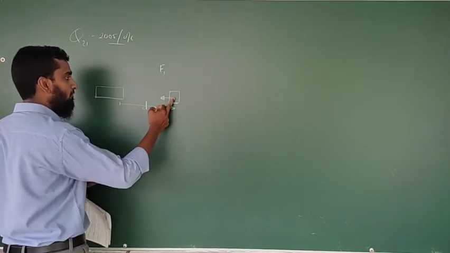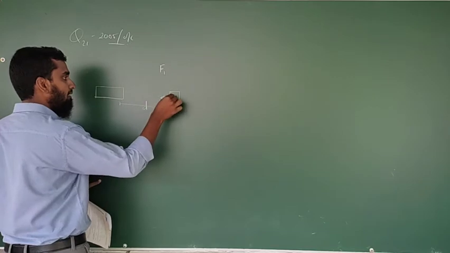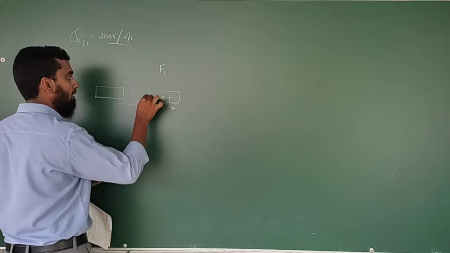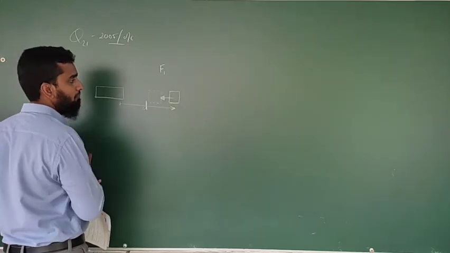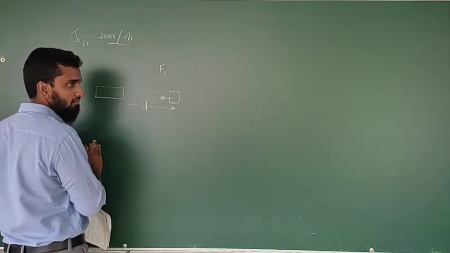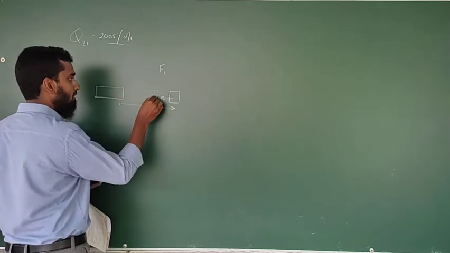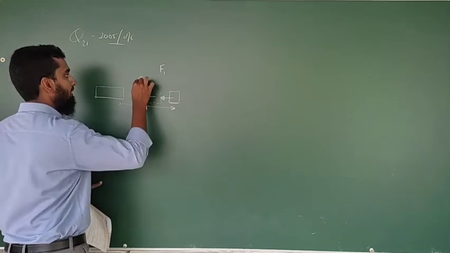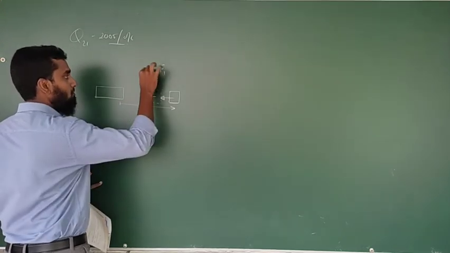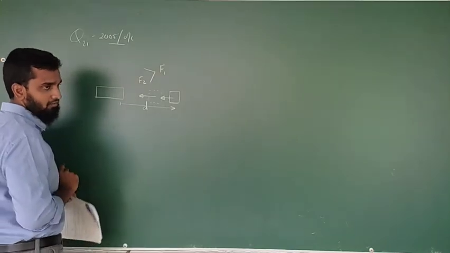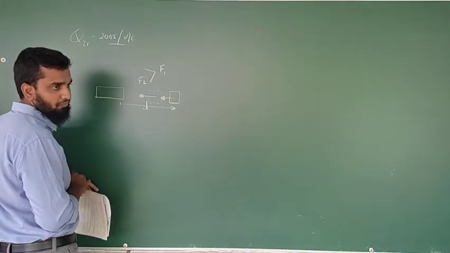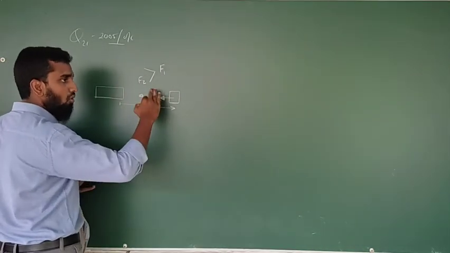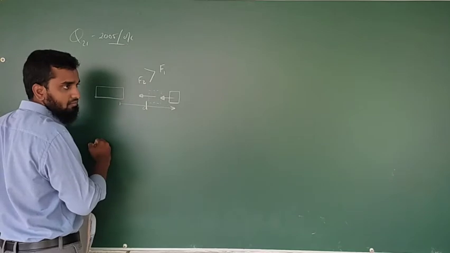Now think about it: by this force, the iron piece is going to be attracted, so it is going to move towards the magnet. Now think of somewhere here, closer to the magnet. When it comes closer, the force acting on the iron piece we'll take as F2. That F2 is going to be more than F1. That is the data given there, right? Which means when it comes closer, the force is also gradually increasing.